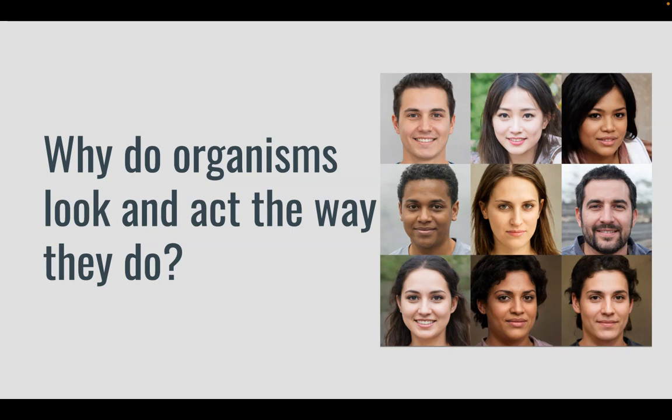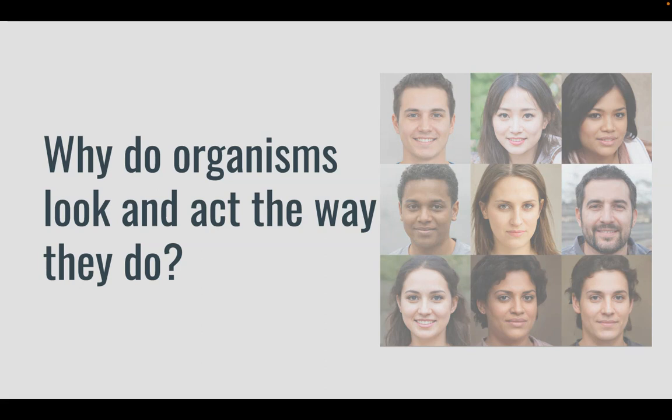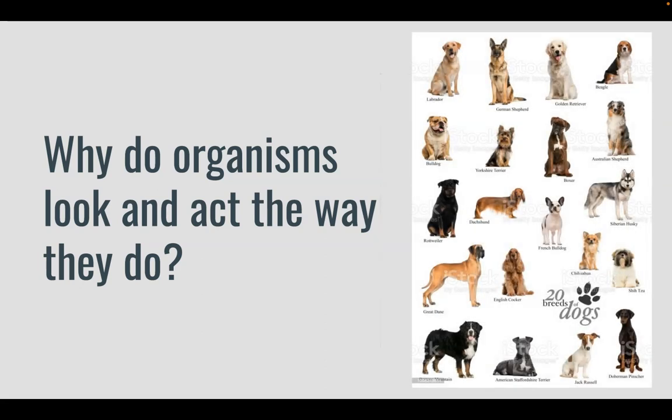In this video, we'll tackle the question, why do organisms look and act the way they do? For example, why do humans all look slightly different, but also very similar? Why do we act different? Or why are there like a million types of dogs? All the dogs are the same species, however they look different and they act different. To help understand those questions, we're going to have to dive into genetics.